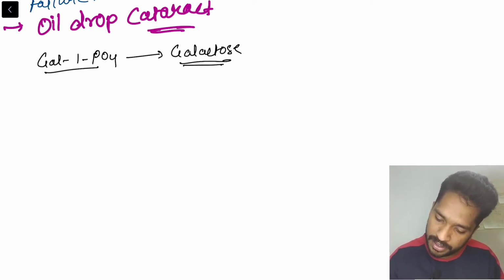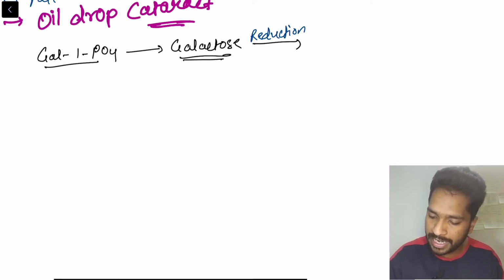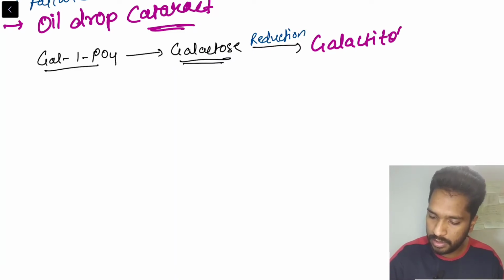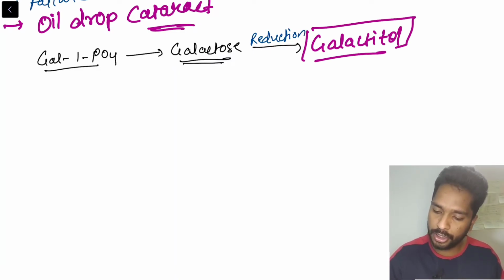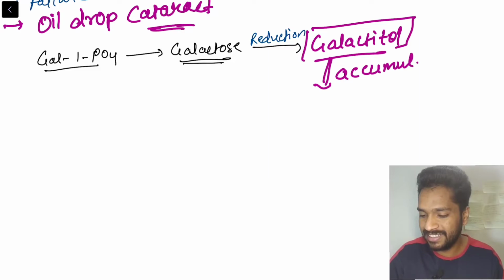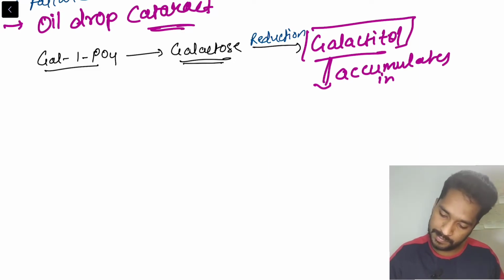Then there is a reduction reaction, and this galactose gets converted into galactitol. Now this galactitol accumulates in the lens.